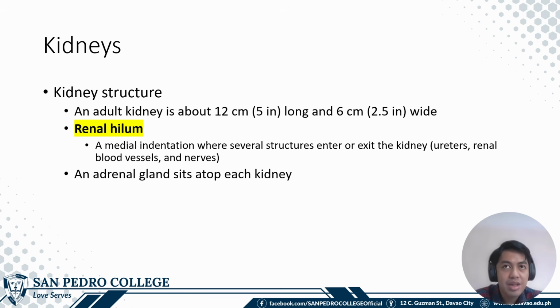So the kidney is a bean-shaped organ. Sa bean shape, it has a region here called the renal hilum, which is an indention of the kidney where structures enter and exit the kidney, such as the ureters, renal artery, renal vein, and some nerves. Adjacent to the kidney, you can also find the adrenal glands, which sit atop each kidney.